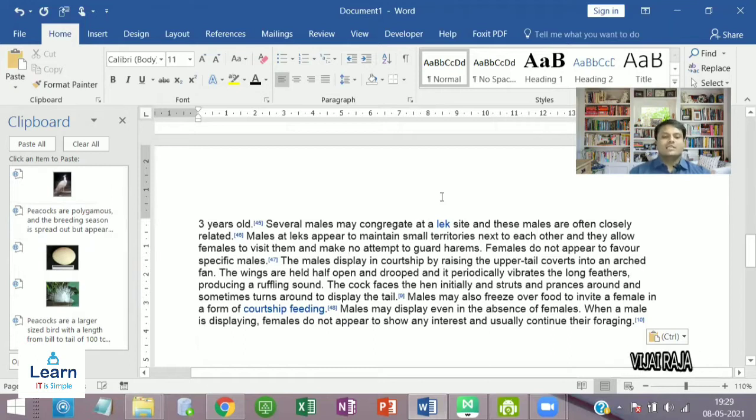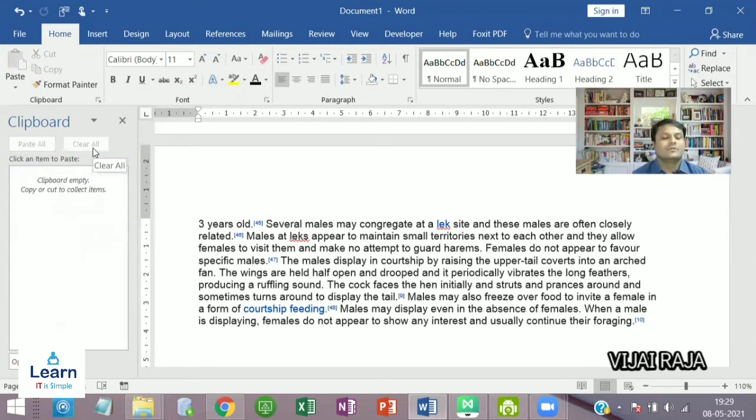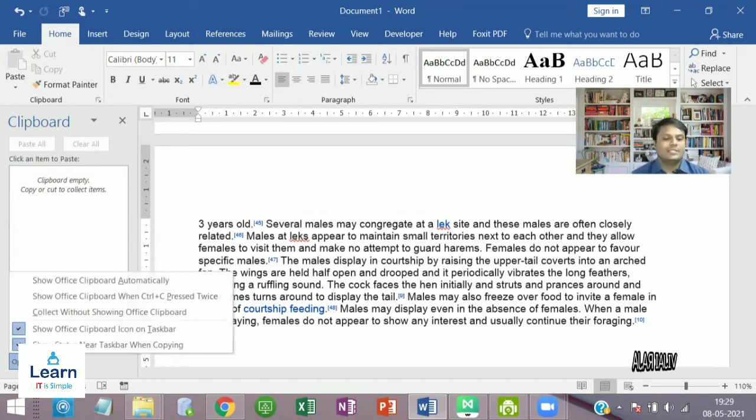Okay, this is how you can use your clipboard wisely. Most of our people, they didn't even know what the usage of the clipboard is. So you can copy and paste multiple items using the clipboard. And if you want to delete an item, then you can clear all, or you can delete this particular item. Okay, then there is another option available here. How to control this clipboard? Click that option. It shows